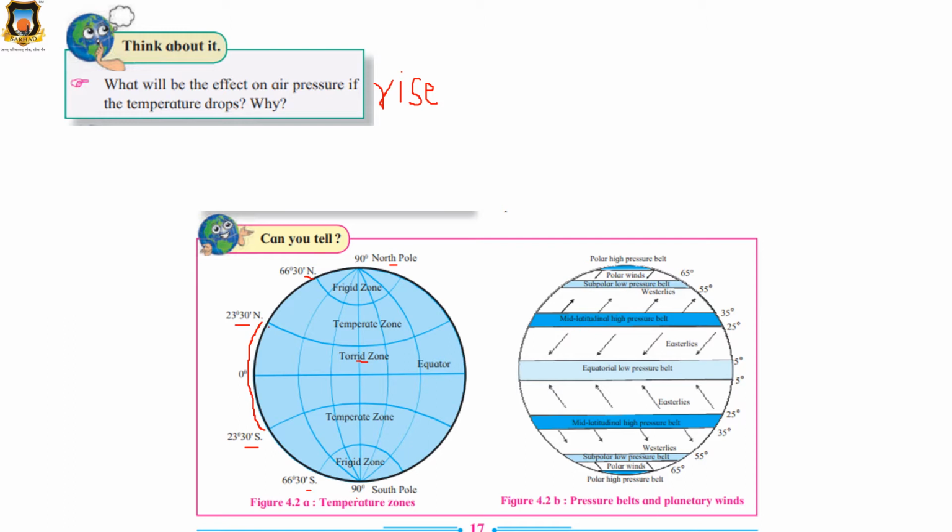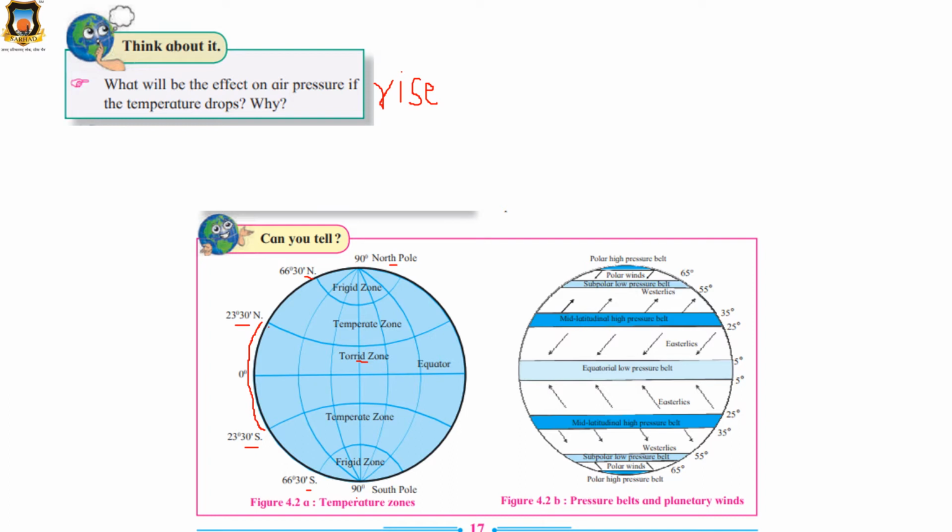This is temperate, not very cold, not very hot. And this is very cold, that's why it is frigid. Frigid means freezing cold. So this is the frigid zone. Understood? These zones you should keep in mind. These are very important.